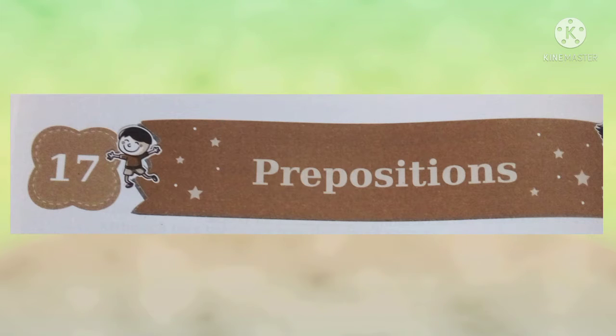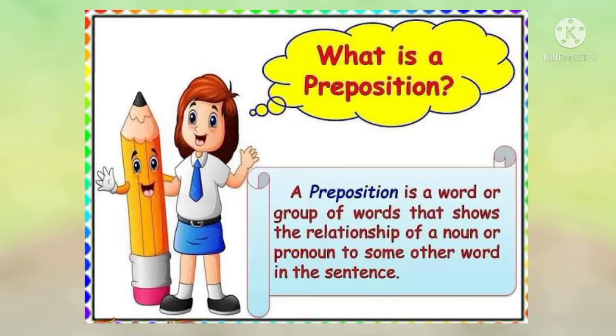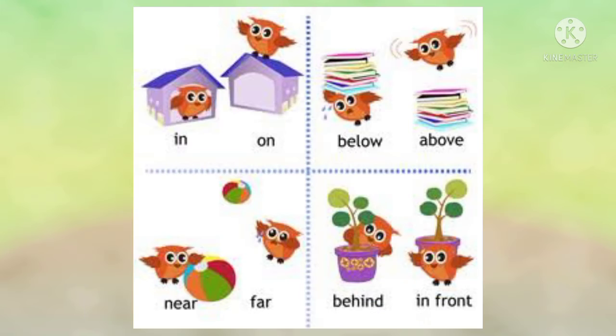Today, we are going to take up our new lesson, that is lesson 17, prepositions. Now, children, let us see what is a preposition. A preposition is a word which is used before a noun or a pronoun to show its relationship with another part of speech, such as verb, adjective, adverb, or another noun or pronoun. For example, in, on, below, above, near, far, behind, in front, etc.